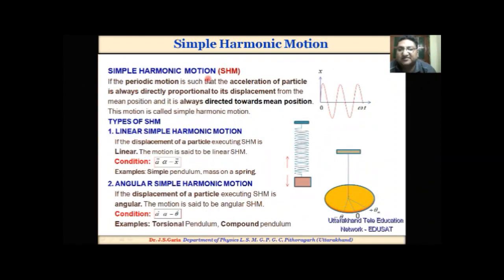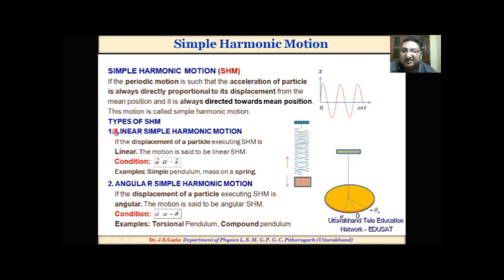Simple harmonic motion. If the periodic motion is such that the acceleration of a particle is always directly proportional to its displacement from the mean position and it is always directed toward the mean position, this motion is called simple harmonic motion. Types of simple harmonic motion.